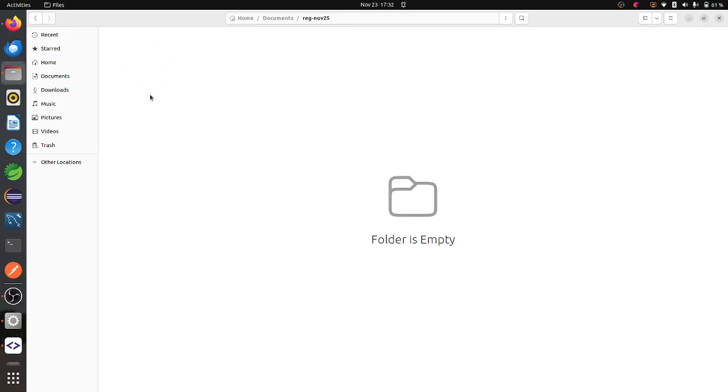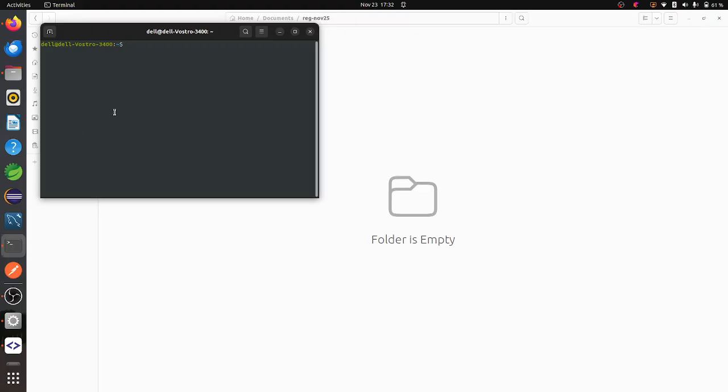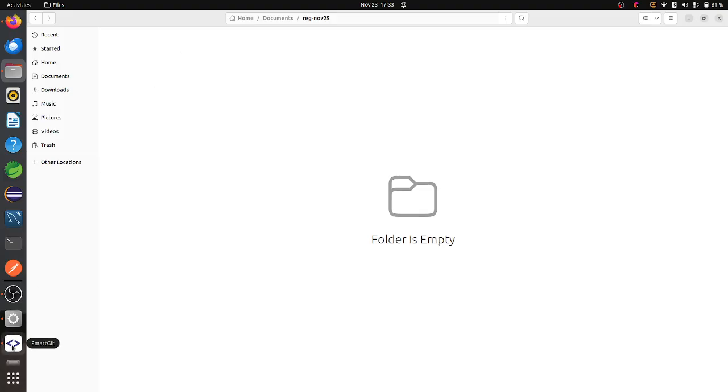Then the .gitignore will be placed here, and by using this terminal I can do everything. If you want to run git commands, the folder that you are creating must act as a git repository, otherwise you cannot use it. There are some commands to make your folder act as a git repository. As of now I'm using the GUI only, so I'll clone it here.